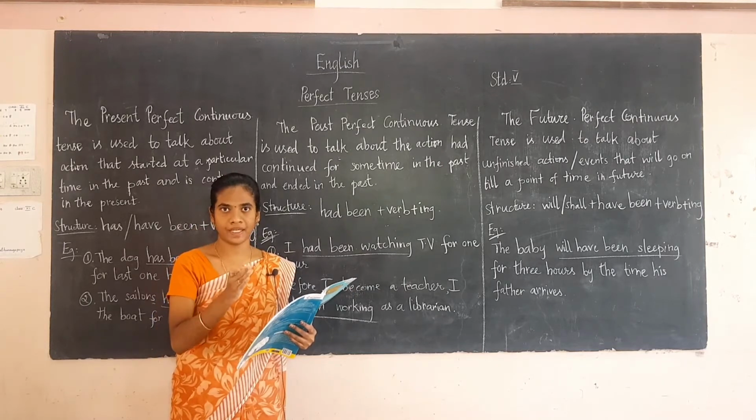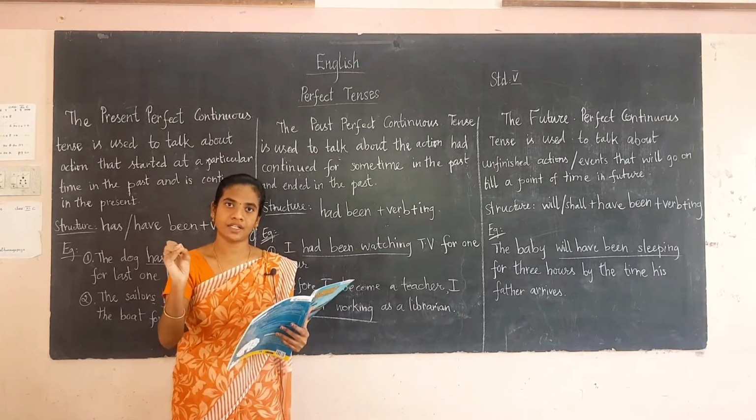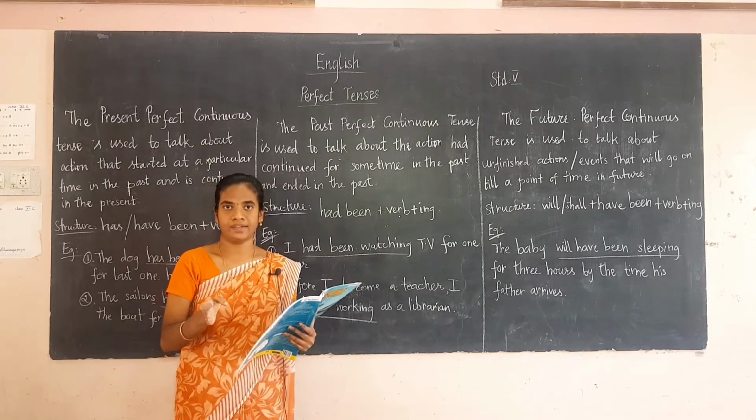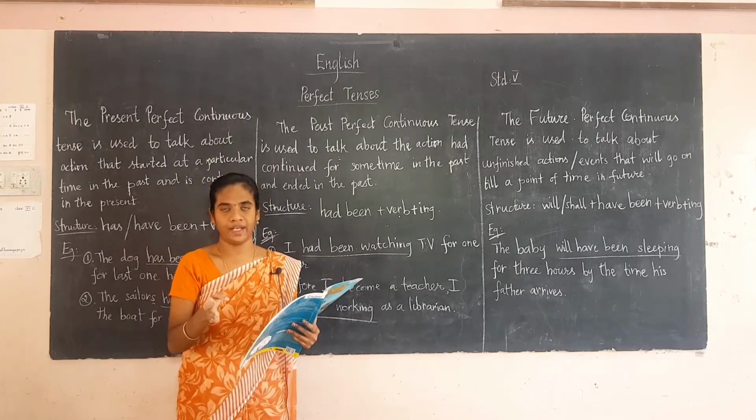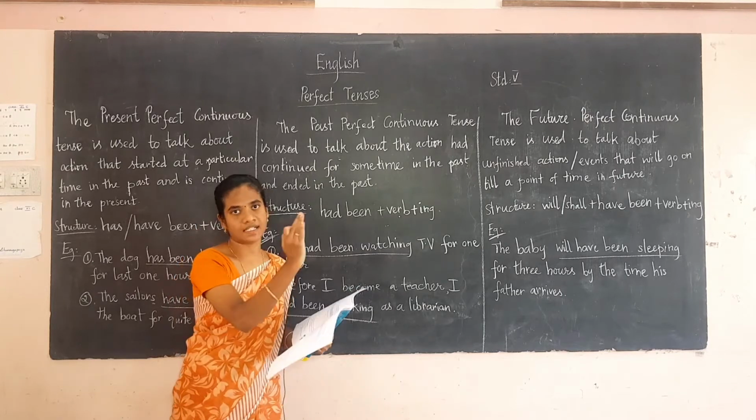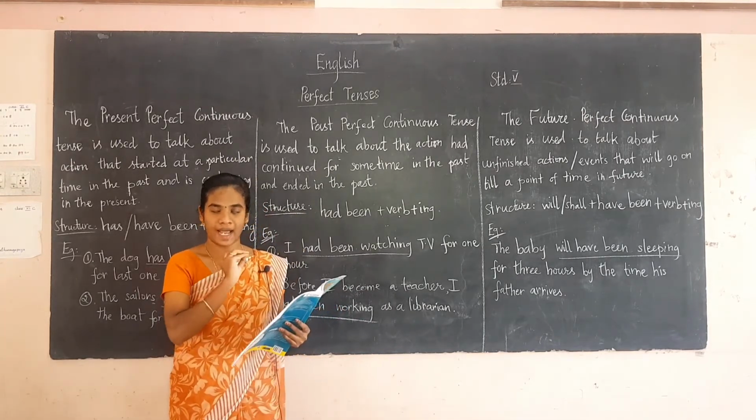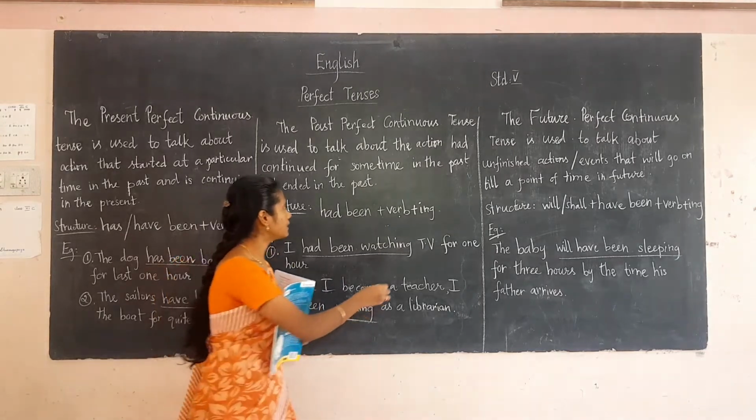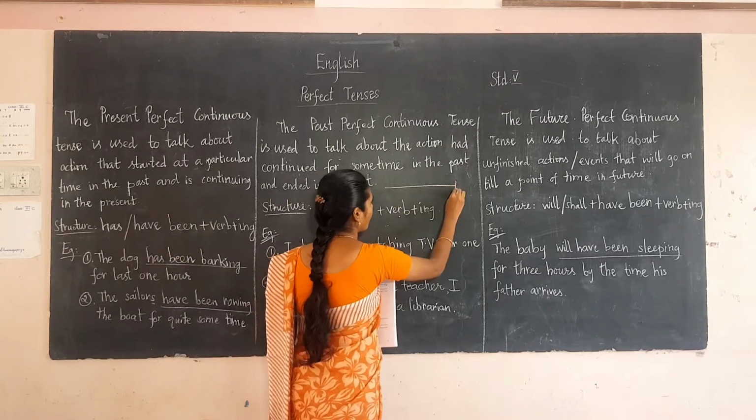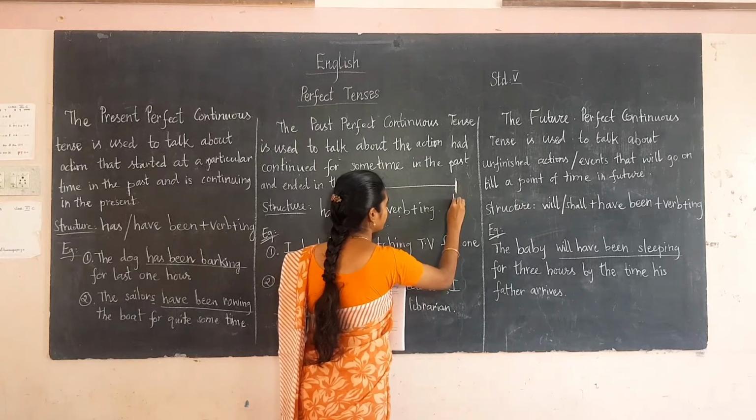So here the action continued for some time in the past and ended in the past. The action comes to an end, okay. These are the actions that have taken place in the past. In the past the action has fully happened. Now see this timeline. So this is now, okay. This is the present.